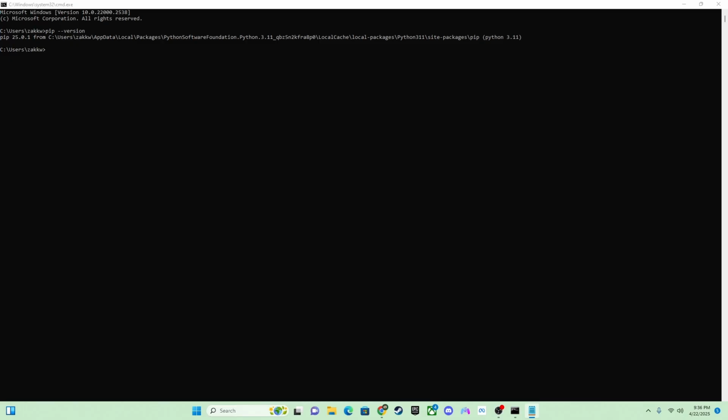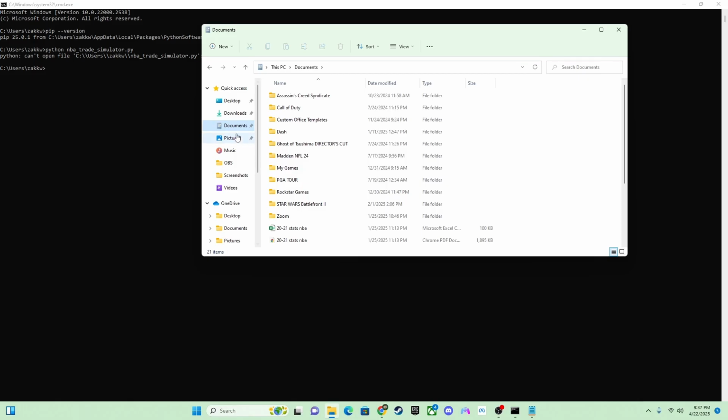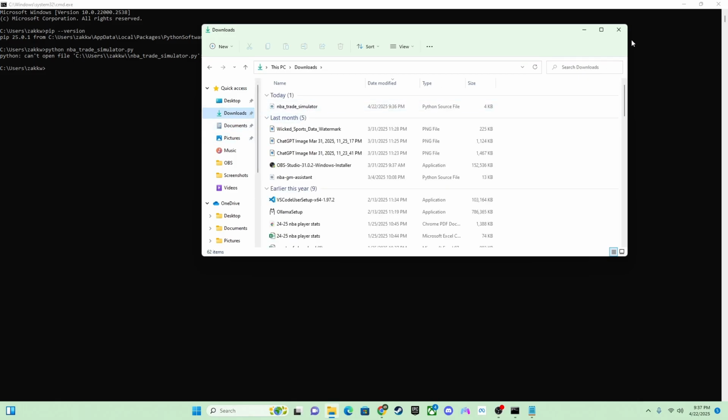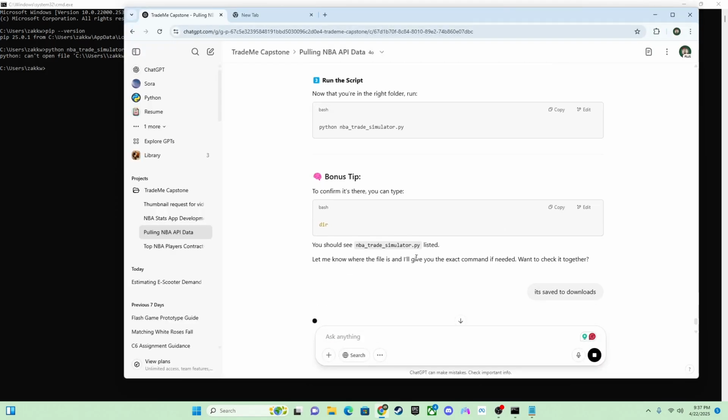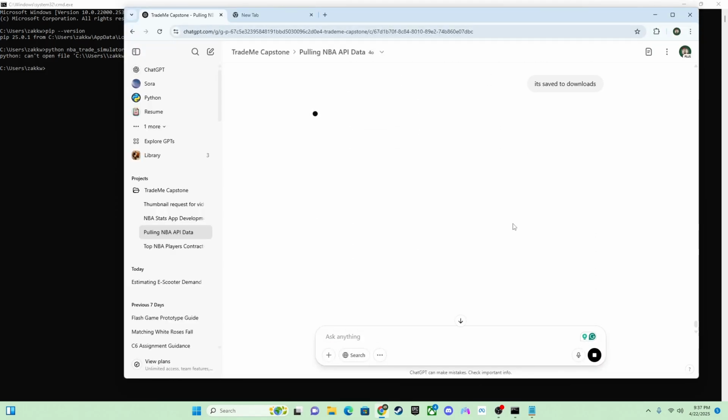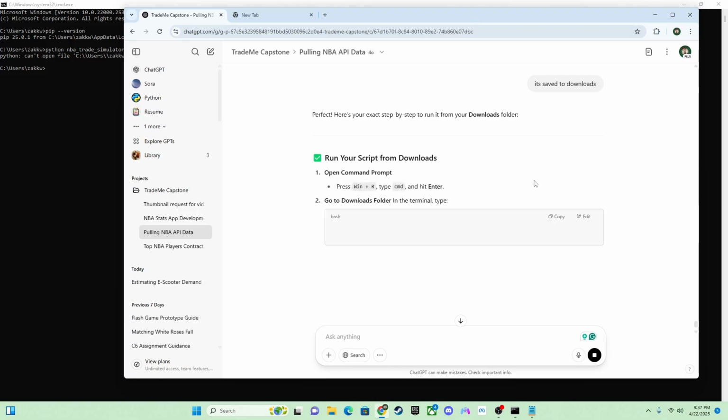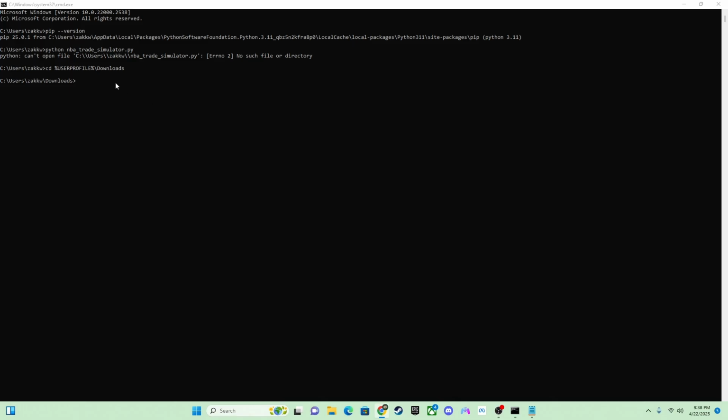And obviously right here I couldn't find it because I have no directory, so I have to add in a directory. I go ask ChatGPT to make sure I have the right directory, and it's in my downloads, so I asked it where to find it in downloads. I'll open that command prompt. I'm not the best with coding, as you see, so I tend to copy and paste a lot just to help me because I'm very new to it. So now it opens my downloads right here.